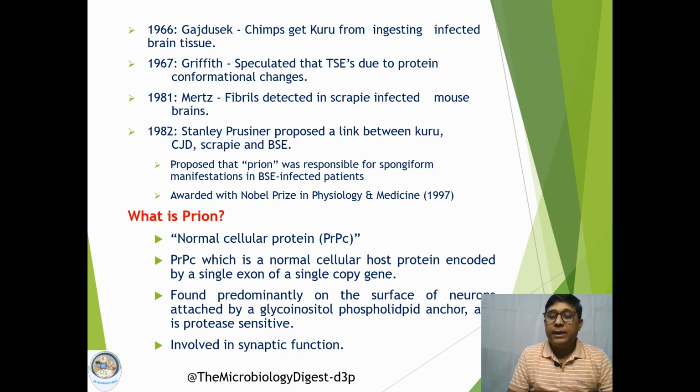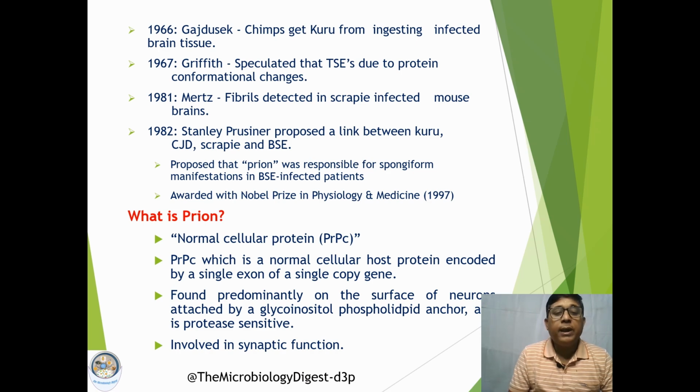Then in 1981, scrapie was studied and fibrils were detected in mouse brains. Then in 1982, Stanley Prusiner successfully established a link between this similar type of disease occurring in humans as well as in animals.